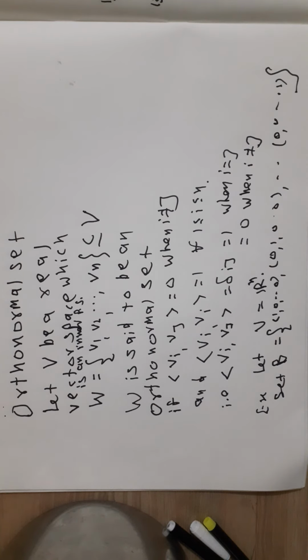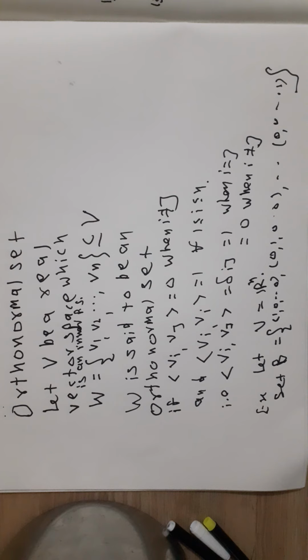Each element of this set is such that only one component is non-zero, and all components except one are equal to 0.